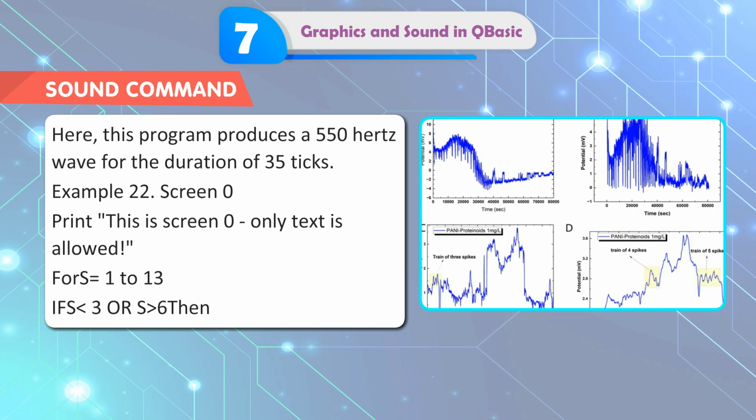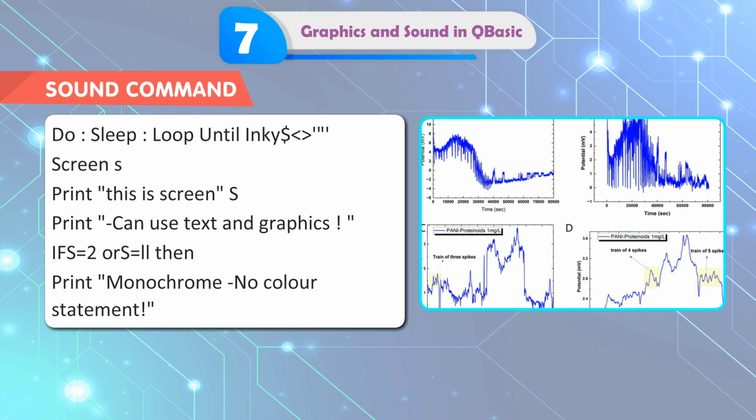SCREEN 0. PRINT "This is screen 0 only." Text is allowed for S = 1 to 13. IF S = 3 or S = 6 then do sleep loop until INKEY$. SCREEN S. PRINT "This is screen S." Can use text and graphics. IF S = 2 or S = 3 then print monochrome, no color statement.